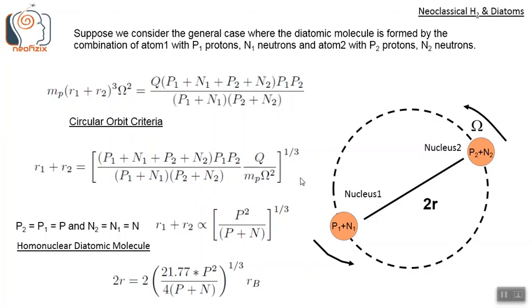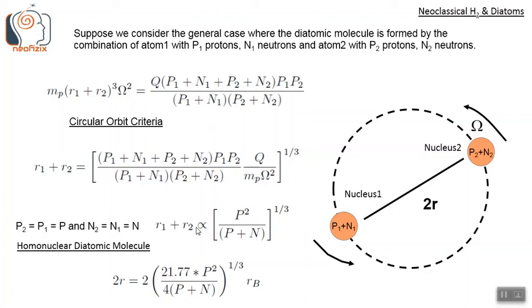So from this we can see the total separation length can be expressed as r1 plus r2 is the cube root of this term, cube root of all these constants into q by m_p omega square. Suppose we put p2 equals p1 equals p and n2 equals n1 equals n, then this r1 plus r2 expression reduces to this.